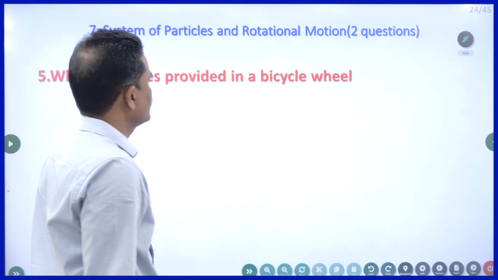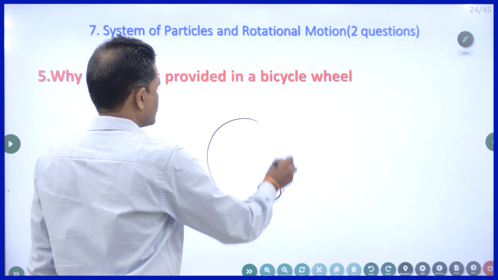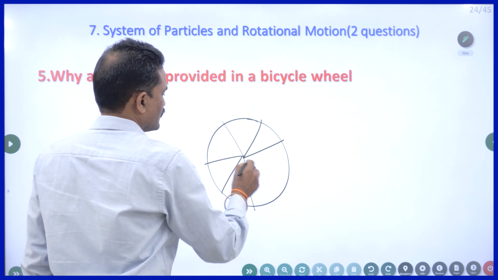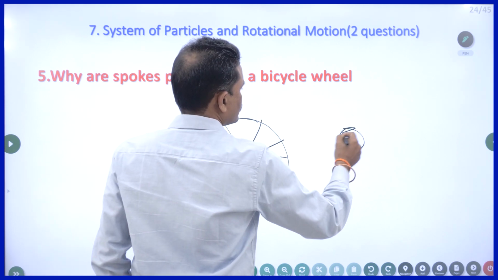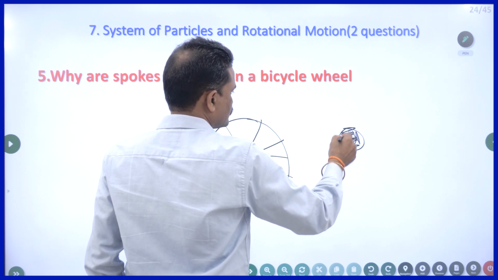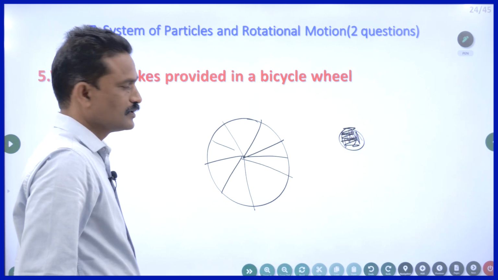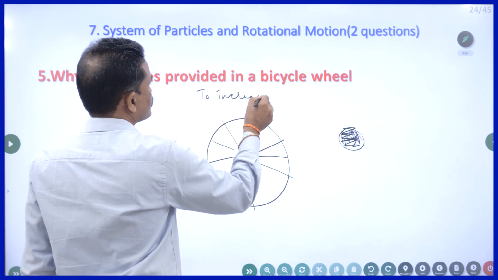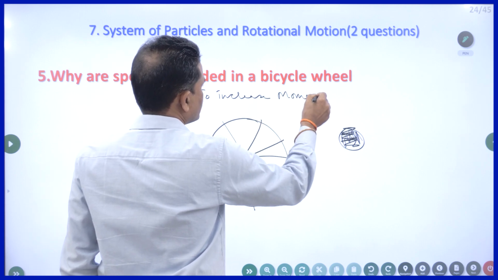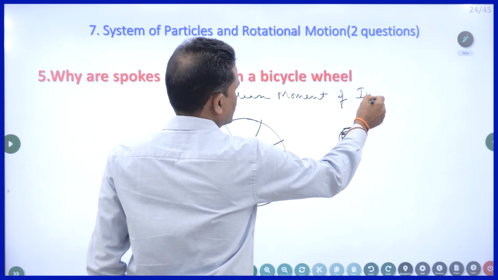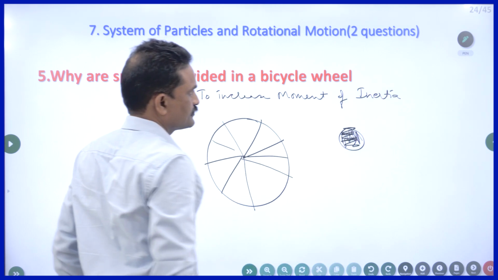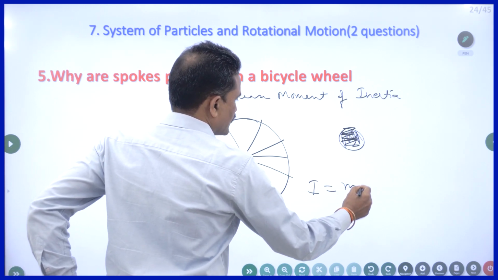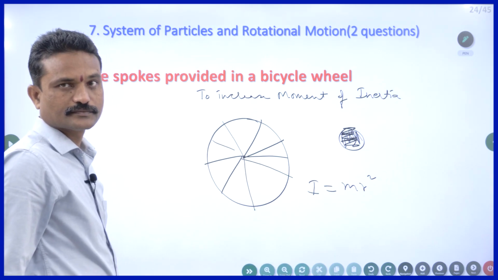Why are spokes provided in a bicycle wheel? This is a bicycle wheel, we have spokes. Why can't I have disc type wheels? That is the question. The answer is to increase moment of inertia. If you write this, you will get 2 marks. In order to increase moment of inertia. What does it say? Moment of inertia I is equal to mr square. This is the formula. Here mass,